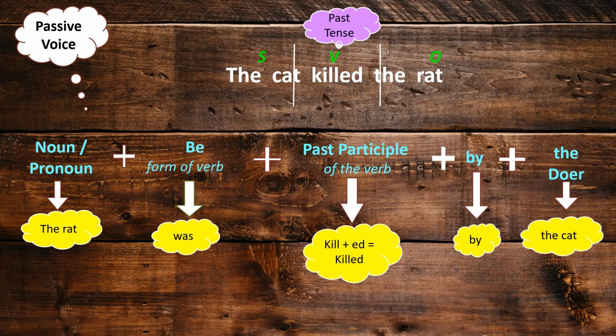By, killed. Now, the noun is rat. Rat is singular or plural? If this is singular, then you will have a singular form of a be form of verb. If this is plural, you will have a plural form of a be form of verb. Therefore, the rat was killed by the cat.